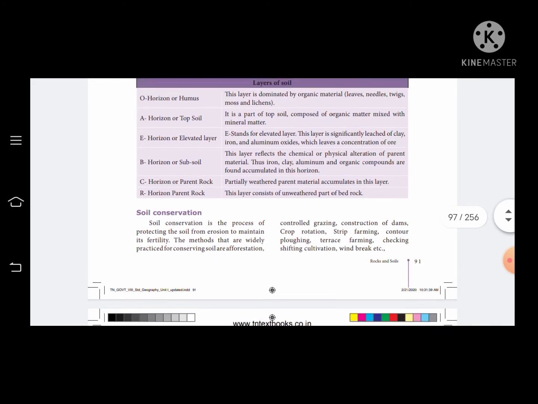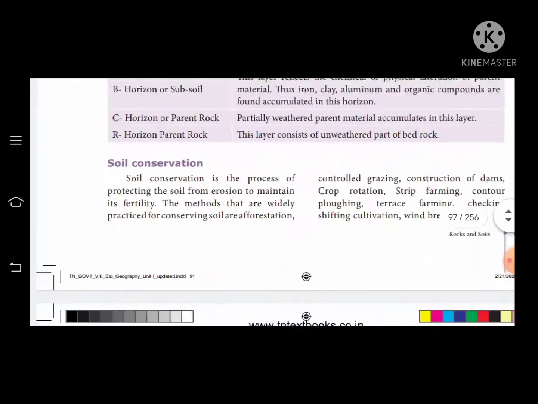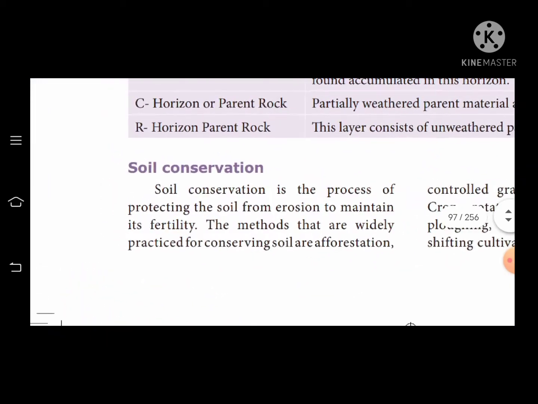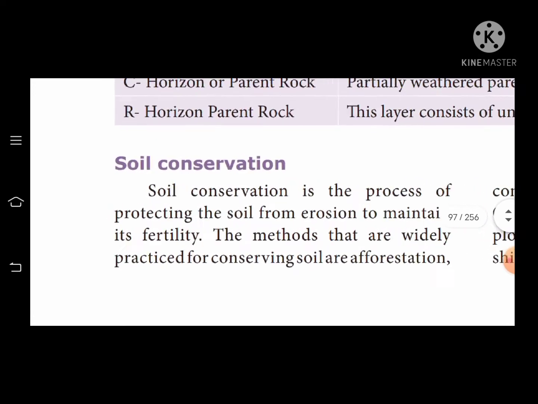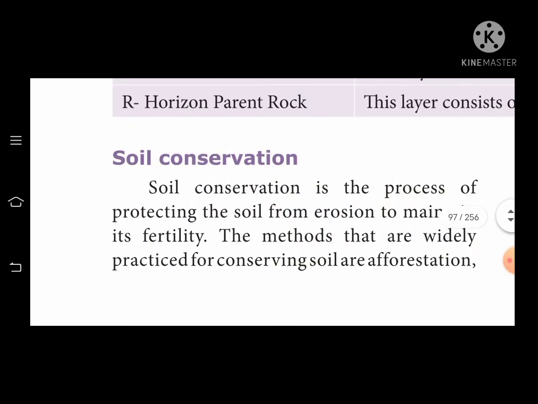Next I will go to soil conservation. How do you want to conserve the soil? That is the meaning of soil conservation. Sir, for what purpose do we want to conserve the soil? Yes, soil conservation is the process of protecting the soil from erosion to maintain its fertility. We need soil conservation for the purpose of maintaining fertility.